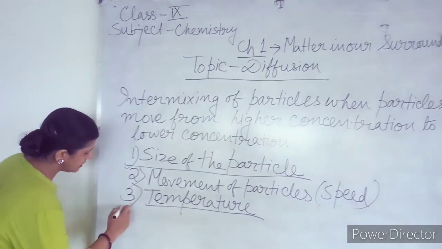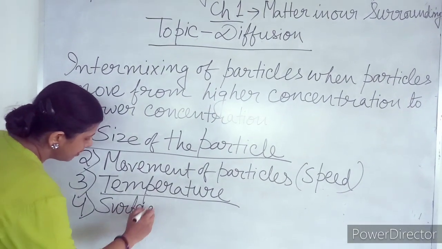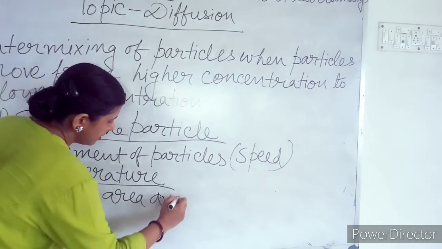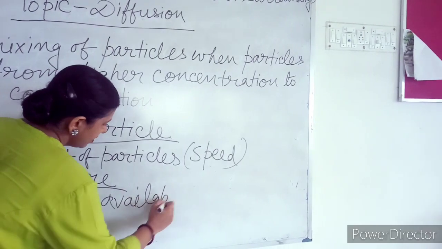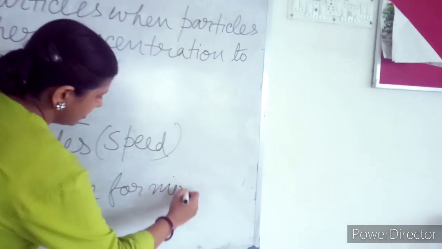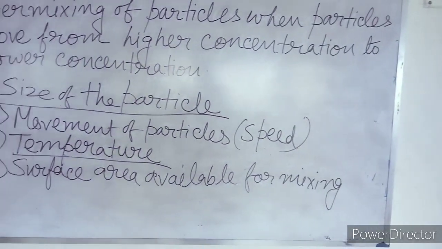Next factor is surface area available for mixing. That means it is mixing with how much surface?